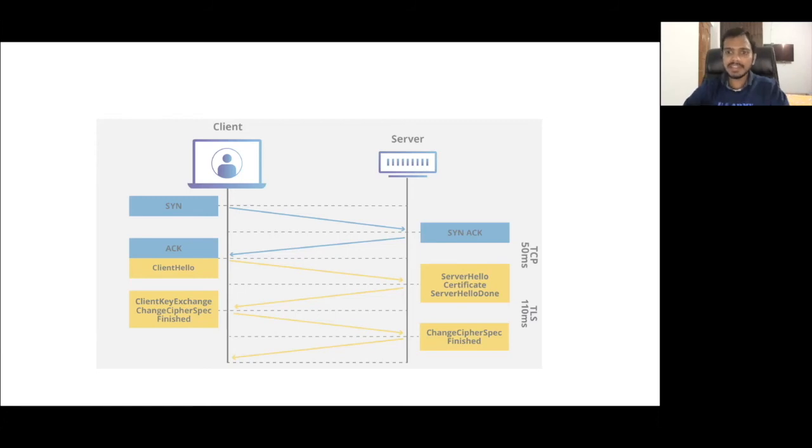So if you see here, I have shown all these 3 steps, server hello, certificate and server hello done, in one box itself. But if you want to draw this diagram differently, you can mark 3 different arrows for each step. For server hello, there is one communication. For certificate, there is one communication. For server hello done, there is one communication. You can draw 3 arrow lines if you want to. There is no issue with that. And then after these 3 messages are received by the client, the client key exchange will be there. That's what I told.